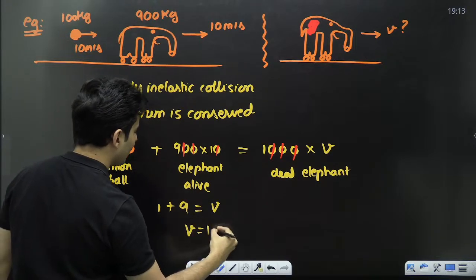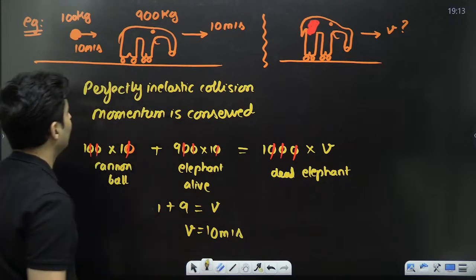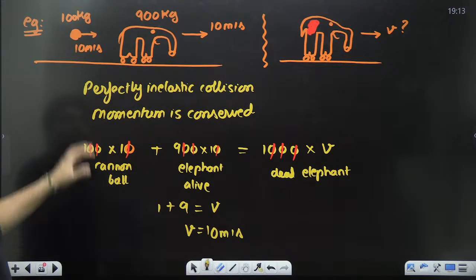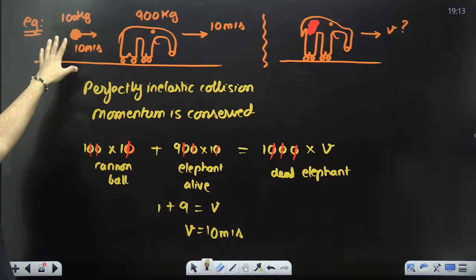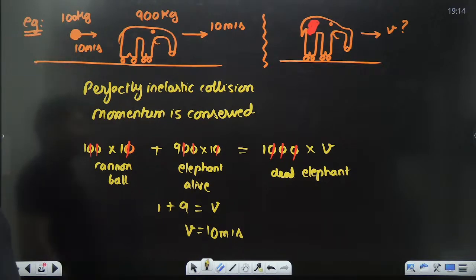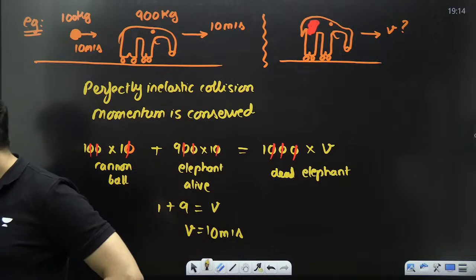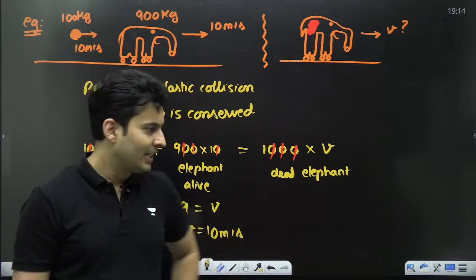So v will become basically 10 meters per second. That is the answer. Is that fine? Everyone with me? 900 plus 100 is 1000 and that is v. So this was 10 and this was also 10. That's how you get it. Everyone understood? Clear? Perfect.